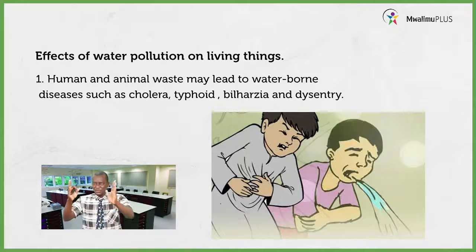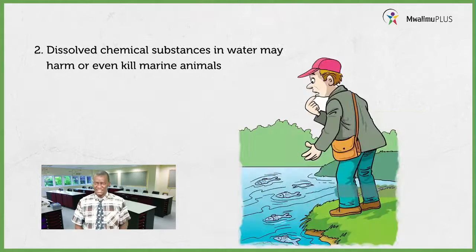Where do we get these waterborne diseases? These waterborne diseases are gotten from polluted water that we are talking about. So one of the effects of water pollution on living things is that it can lead to waterborne diseases. Can you name the waterborne diseases that you know? Good. We have cholera, typhoid, bilharzia, and dysentery. So, learners, I think you are now well conversant with that. Let us look at the next effect.